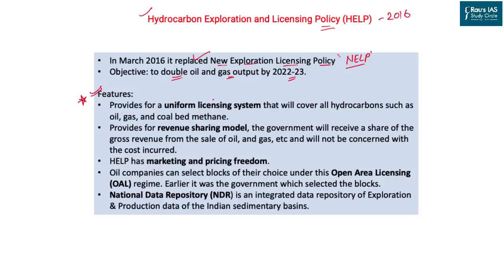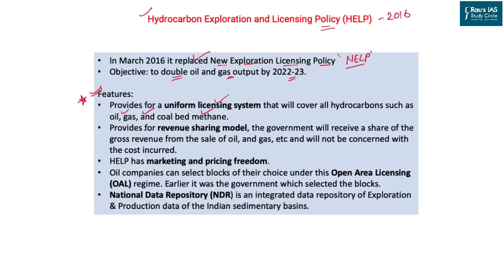The first thing which is talked about is uniform licensing policy. Now, a company will be awarded a particular area irrespective of what they are exploiting. So whether they get oil, gas or coal bed methane, it is not the concern of the government to look into it. What was the case previously? The government was allocating exploration, let's say, for oil only. And if the company finds gas, that creates issues. Now there is a uniform licensing policy. A company will get one license irrespective of the product they are exploiting.